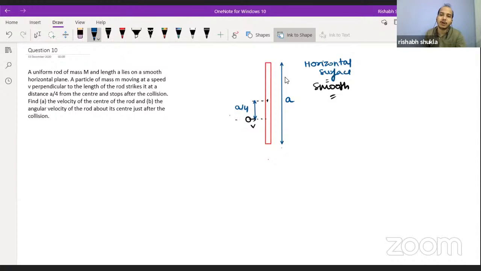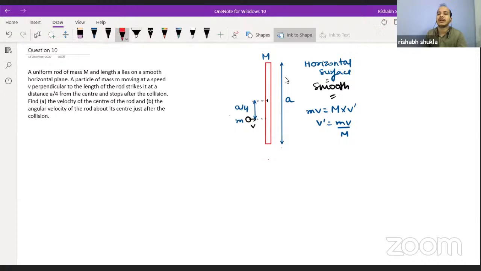The mass of this ball is m and the mass of this rod is capital M. You can say that m into v must be equal to capital M into v dash. From here, v dash must be equal to mv upon M. So this relation should hold good.